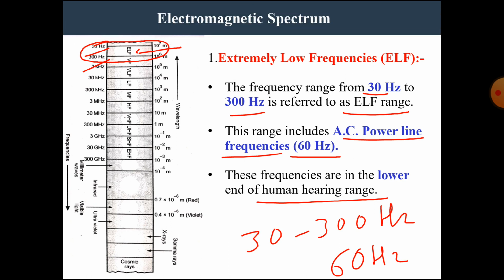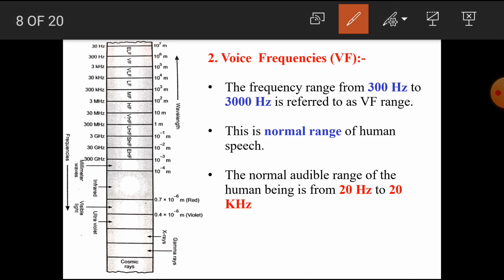Next, the second frequencies are the voice frequencies, or in short it is called VF. The range of voice frequencies is 300 Hz to 3 kilohertz or 3000 Hz. This is the normal range of human speech. The normal audible range of the human being is from 20 Hz to 20 kilohertz.